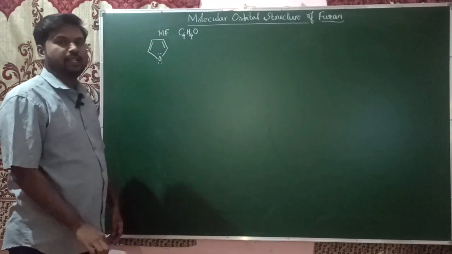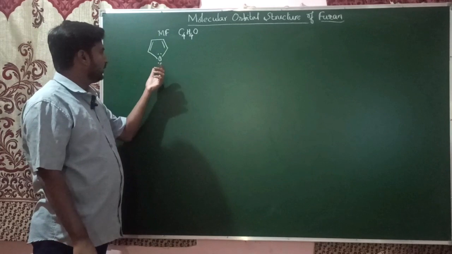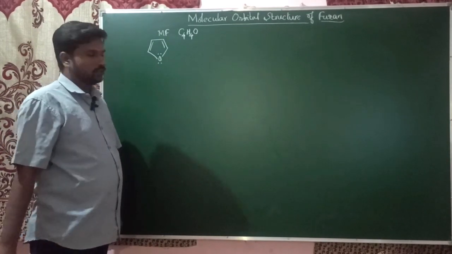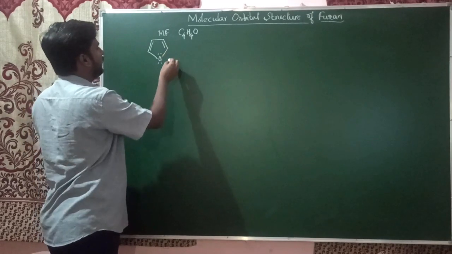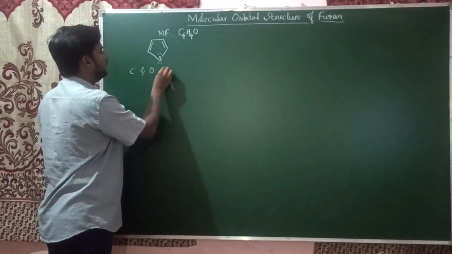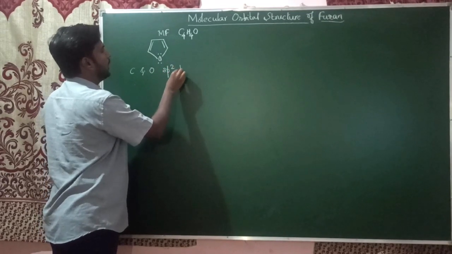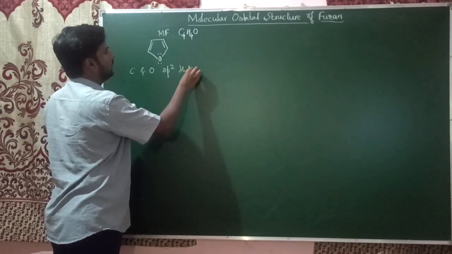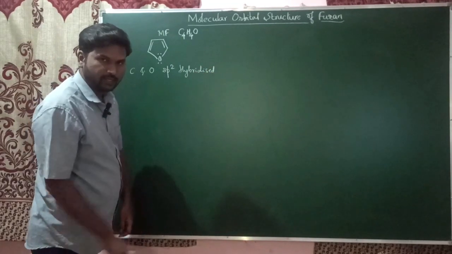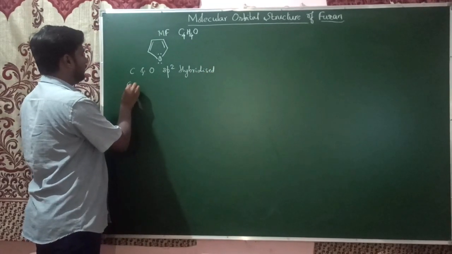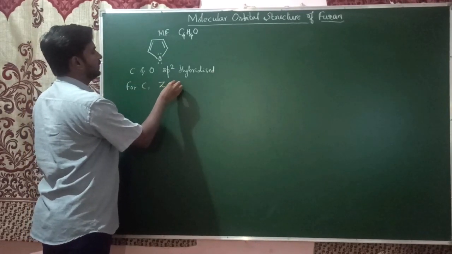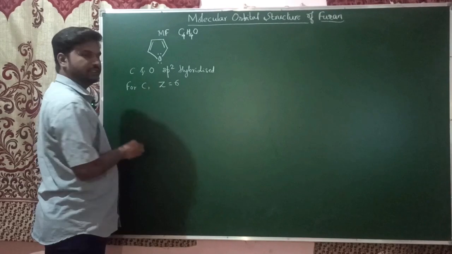It is a heterocyclic compound containing one oxygen as a heteroatom. So here we have carbon and oxygen. Both carbon and oxygen are sp2 hybridized. For the carbon atom, the atomic number of carbon is 6.